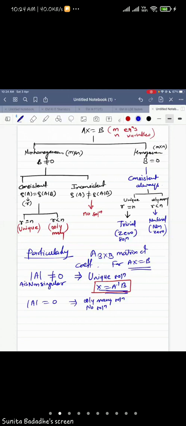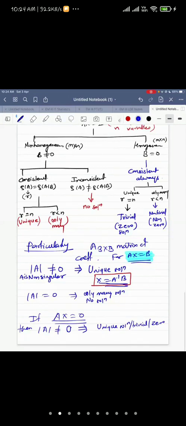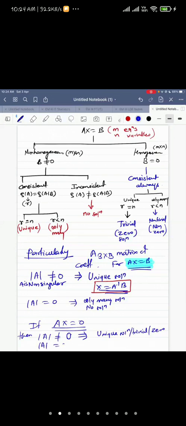But this I am talking about the system Ax equal to B. If your system is Ax equal to 0, then determinant of A not equal to 0 implies a unique solution, which is nothing but the trivial solution, the zero solution. And if the determinant of A equals 0, then we get a non-trivial, that is non-zero, that is infinite solutions.